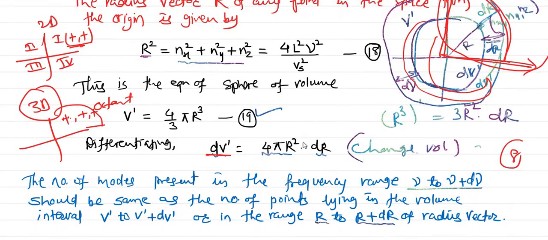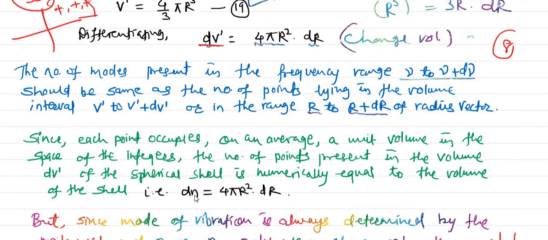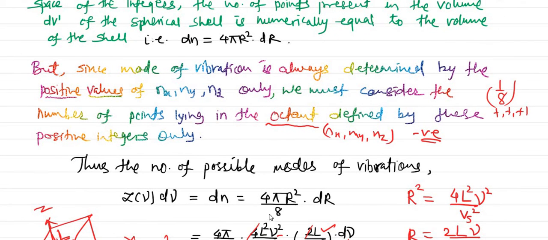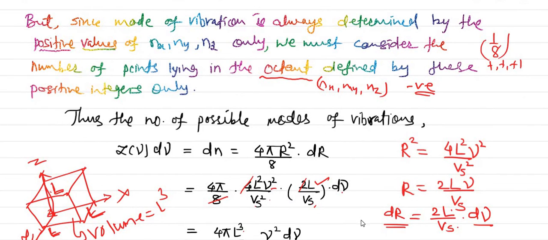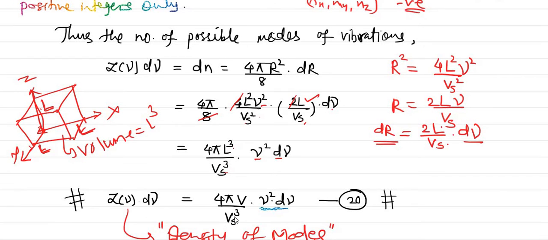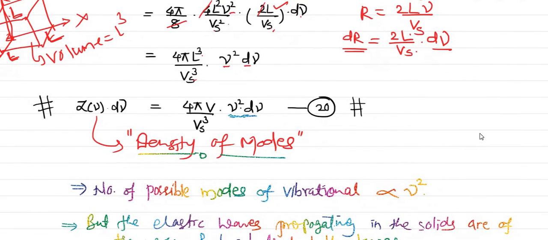In this volume, whatever the number of modes present will be given by this, but we have to divide it by 8. The density of modes is 4 pi r square dr divided by 8. Why? Because we are interested only in positive integers, that's why we have divided by 8. And finally we substituted the values of r square and dr, and we got the equation z of nu d nu is equal to 4 pi V divided by vs cube into nu square d nu, equation 20, and that is the density of modes. This is what we saw up to the third video.